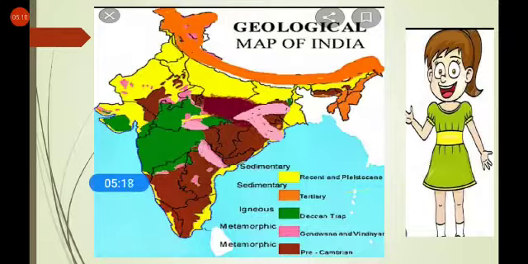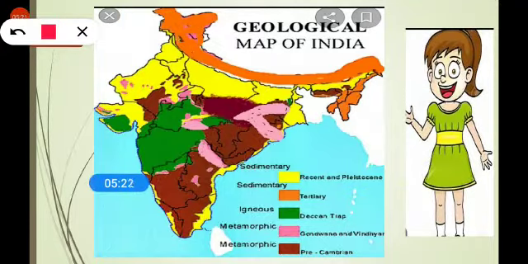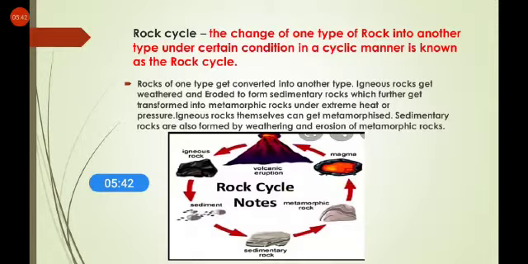Clear? Now, look at this map. You will see that in Rajasthan, Haryana, Punjab, in these places sedimentary rocks are formed. In Maharashtra, Madhya Pradesh, igneous rock is formed. In Karnataka, Tamil Nadu, metamorphic rock is formed. Clear? Now, what do you mean by the rock cycle?